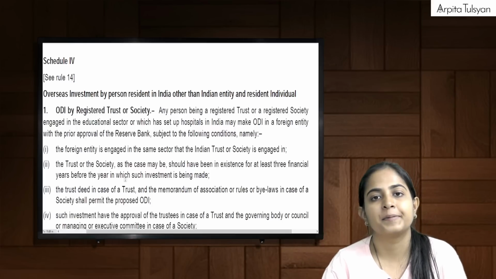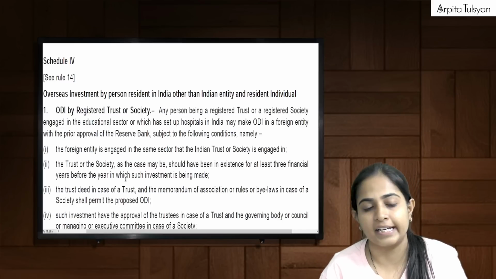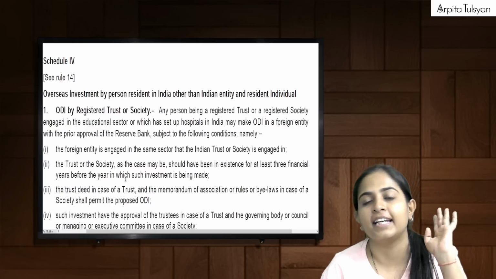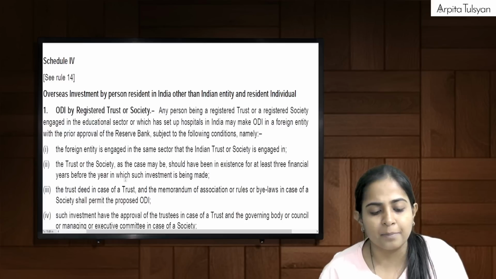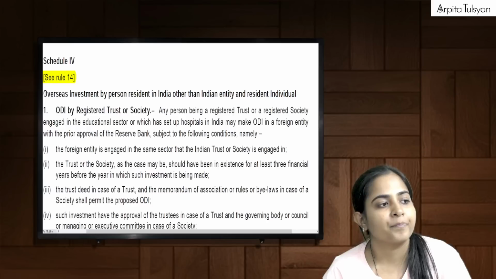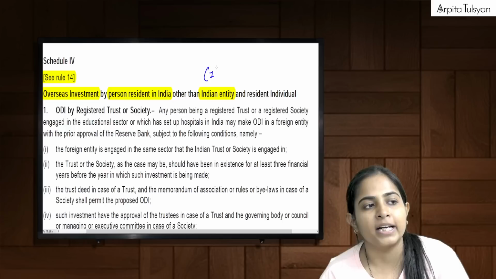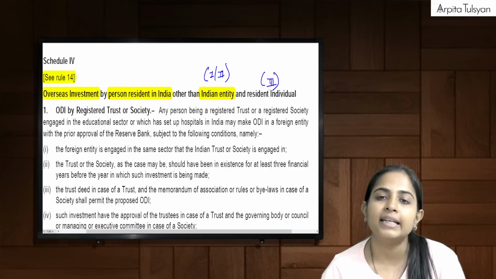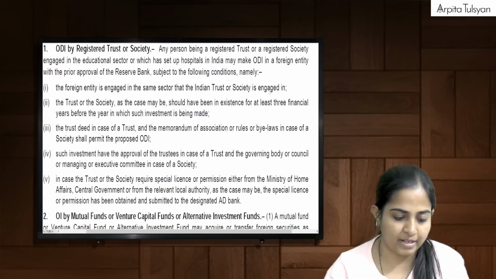Can we start? Yes. Schedule number 4. Schedule 1 was talking about ODI by Indian entity. Schedule 2 was talking about OPI by Indian entity. Schedule 3 was talking about overseas investment by resident individual. Now, schedule 4. This is talking about other persons. Overseas investment by PRI other than Indian entity, because Indian entity was already covered in schedule 1 and 2, and other than resident individual because this was already covered in schedule 3. So schedule 4, everyone here with me.